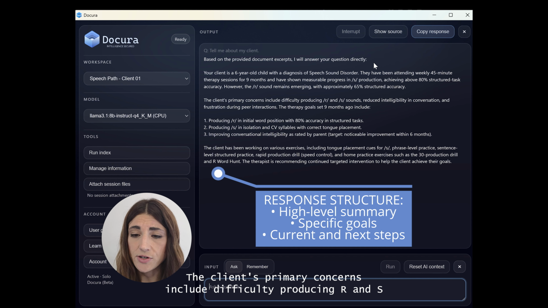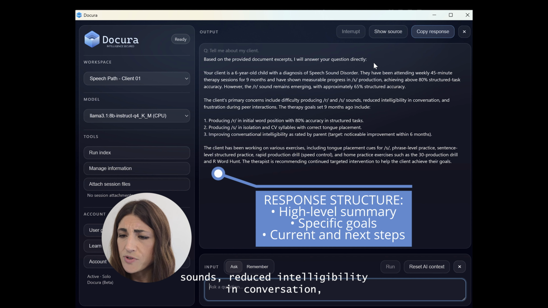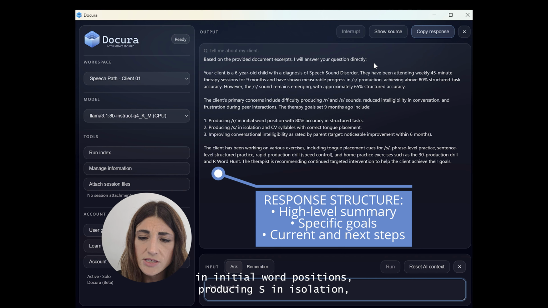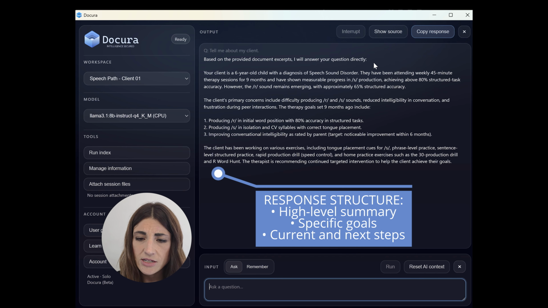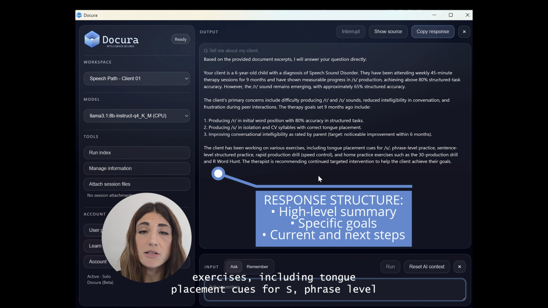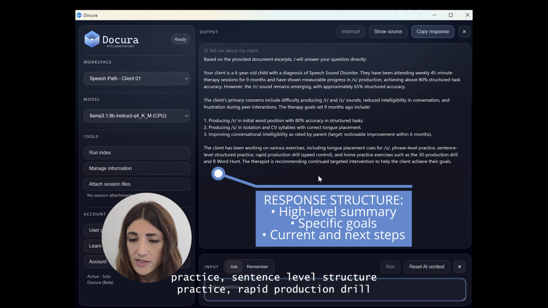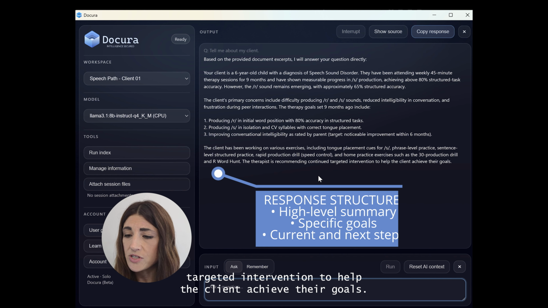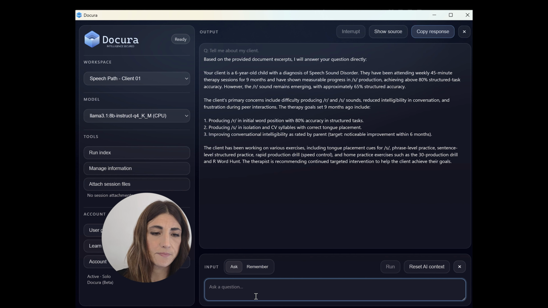The client's primary concerns include difficulty producing R and S sounds, reduced intelligibility in conversation, and frustration during peer interactions. The therapy goals set 9 months ago include producing R in initial word positions, producing S in isolation, improving conversational intelligibility. The client's been working on various exercises, including tongue placement cues for S, phrase-level practice, sentence-level structure practice, rapid production drill, and home practice exercises. The therapist is recommending continued targeted intervention to help the client achieve their goals.